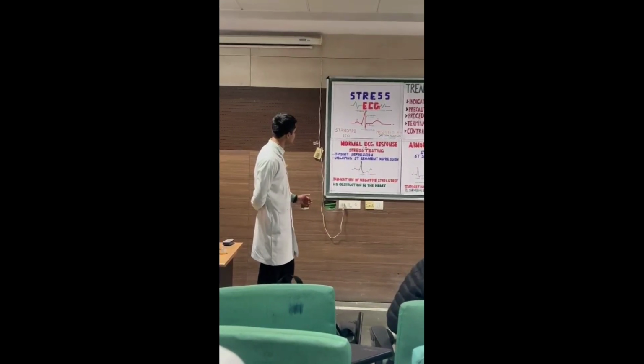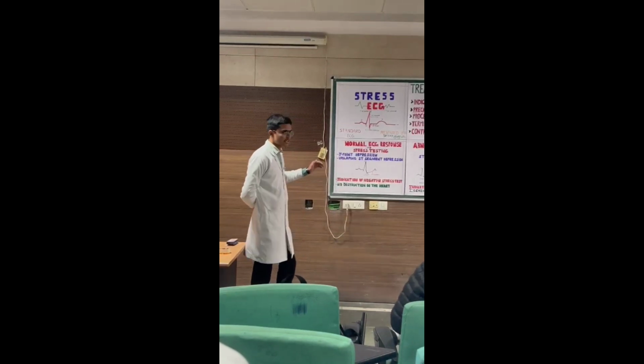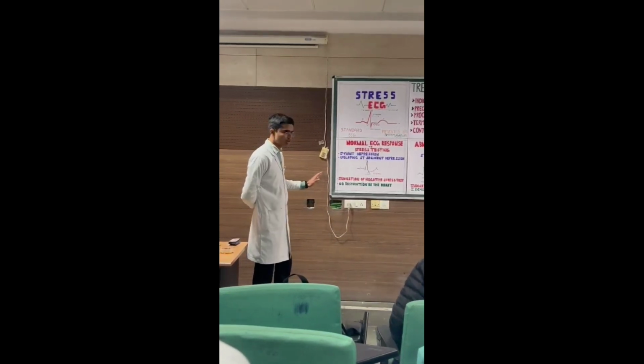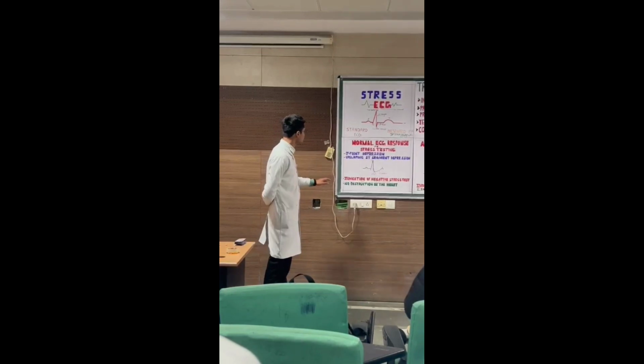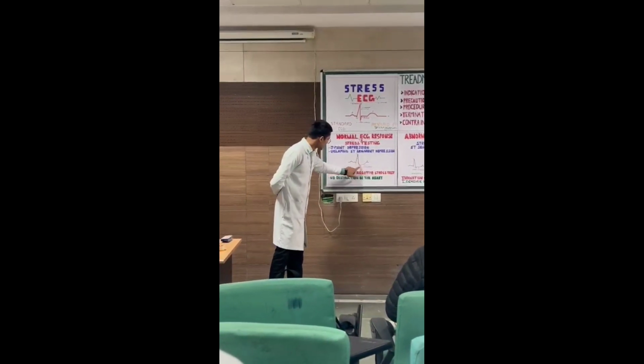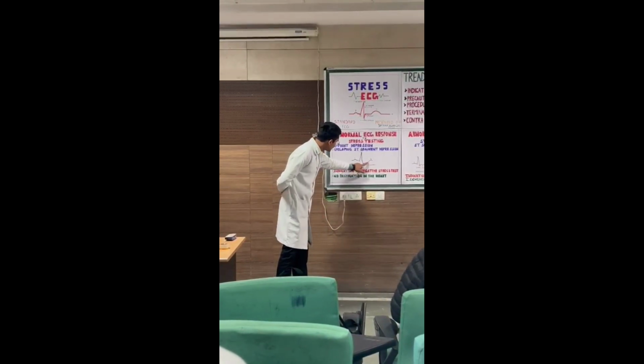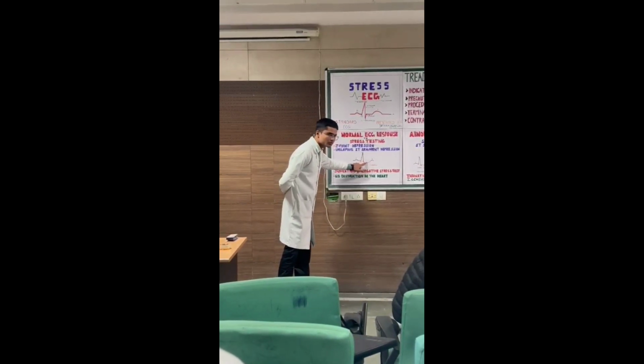Firstly, we'll discuss the normal ECG response to stress testing. We also say this is a negative test, because this test is normal. In the normal response, there is depression of the J point below the baseline, and upsloping ST segment depression is formed. This is upsloping ST segment depression.